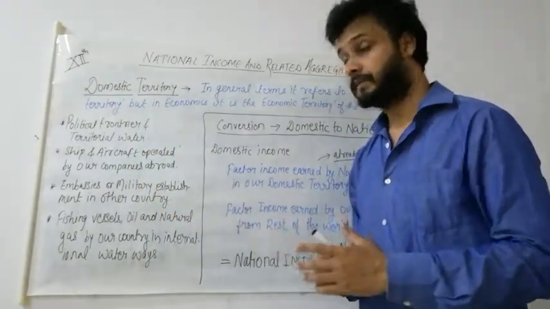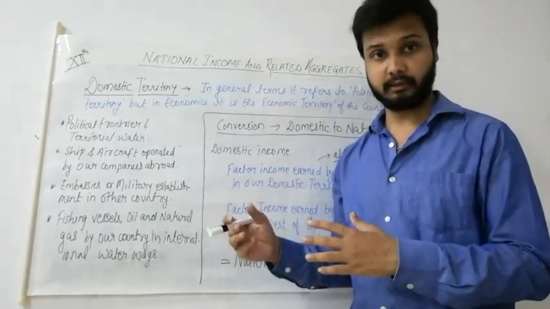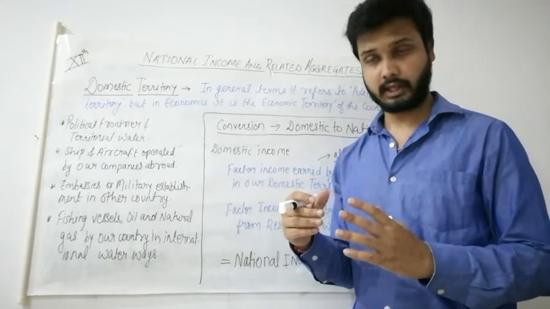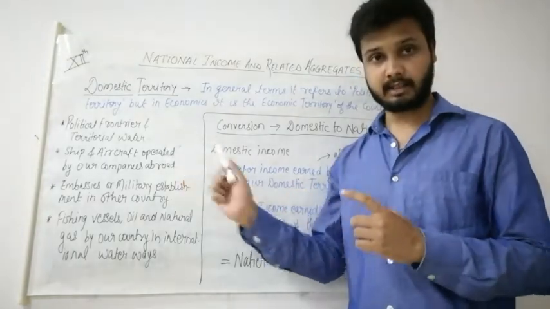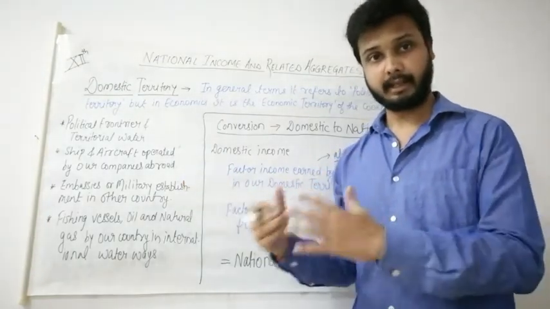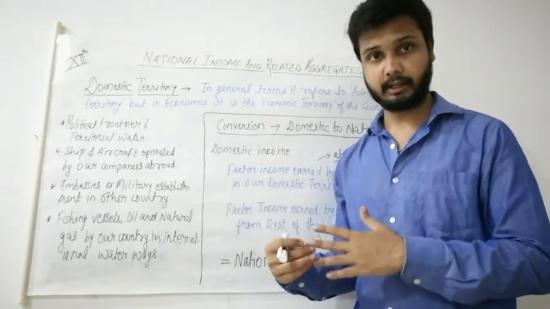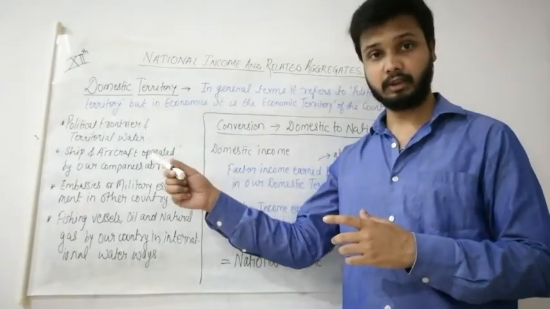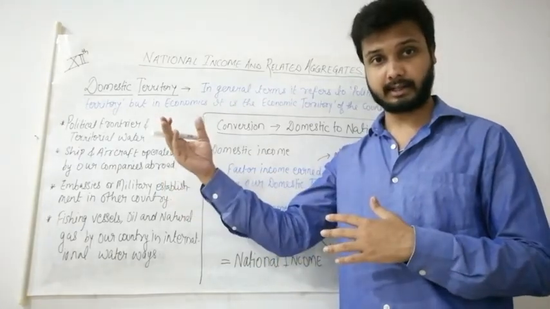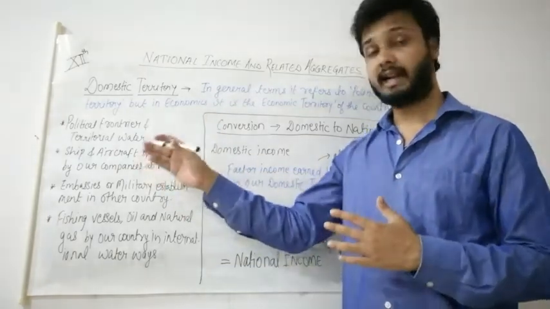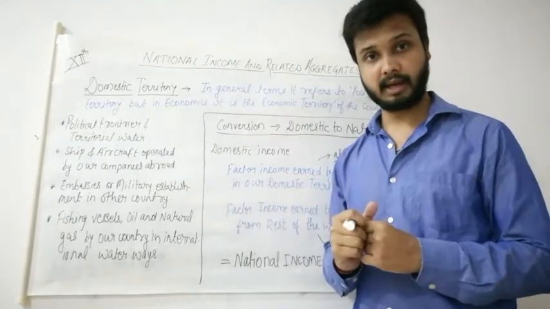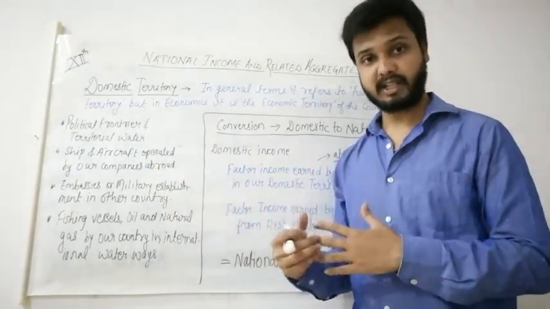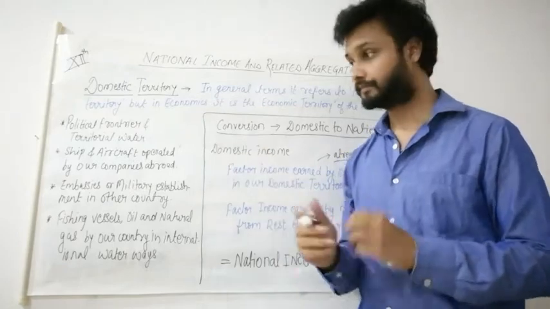It means that if there is any aeroplane which is flying from China to Singapore, but that aeroplane is of Air India, and Air India is a company operated by us Indians. So even though it is flying in foreign countries, since that is our company, operated by us, that will also be included in the domestic territory of India.